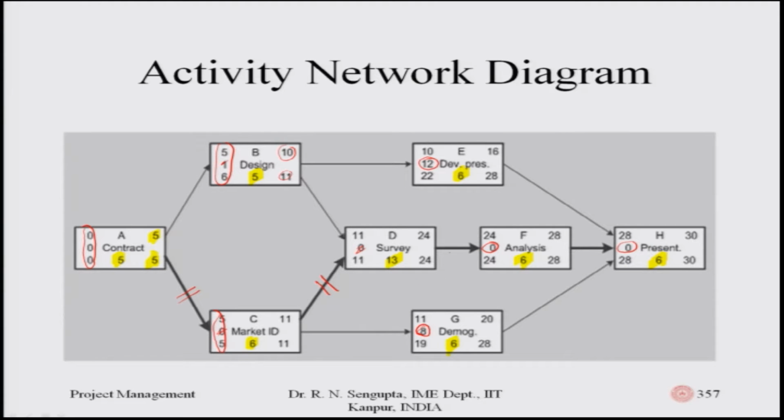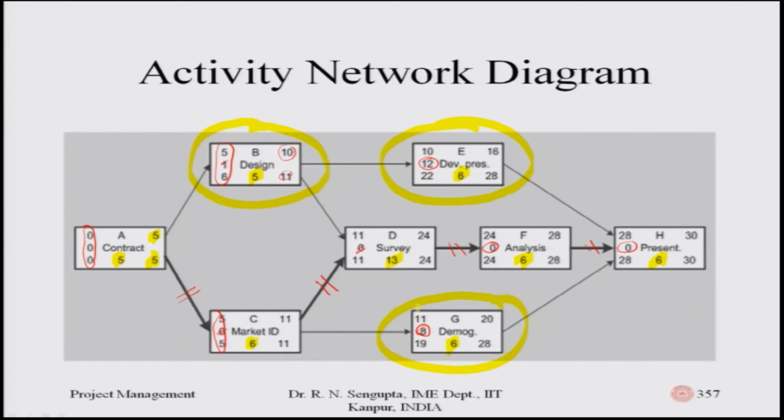Then I will go to D to F, and complete the overall project by going from F to H. These jobs which I am going to circle now are not along the critical path. So, B is not there, E is not there and G is not there.